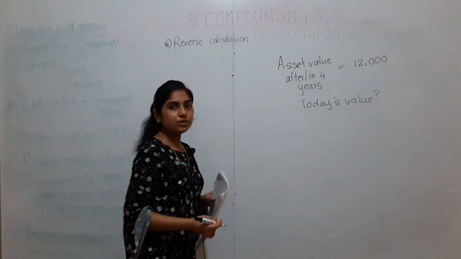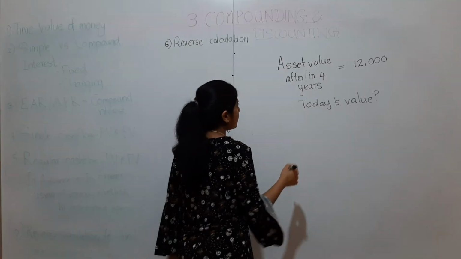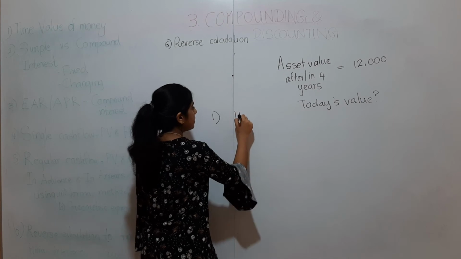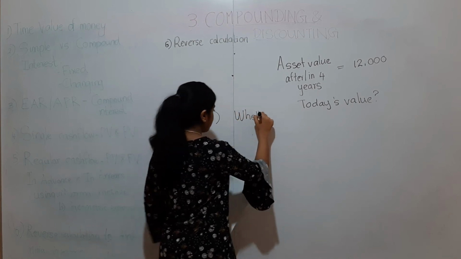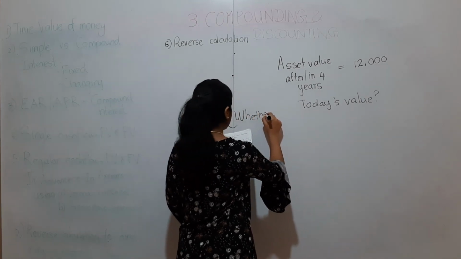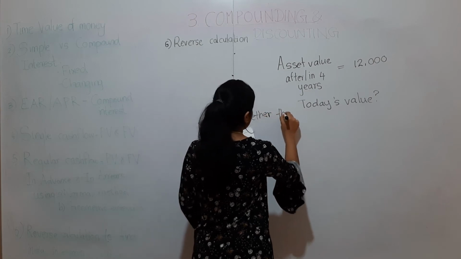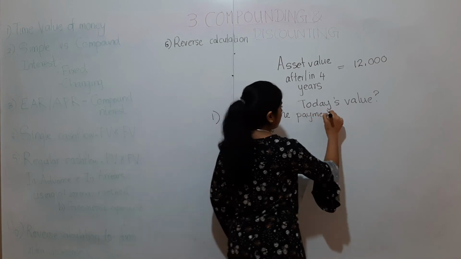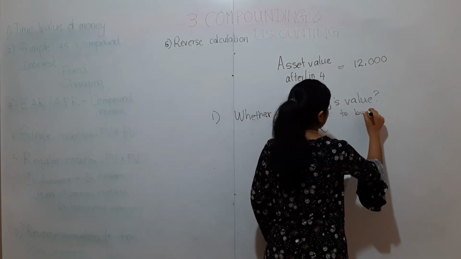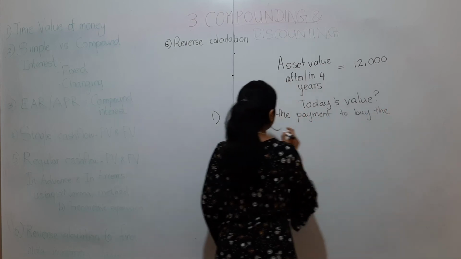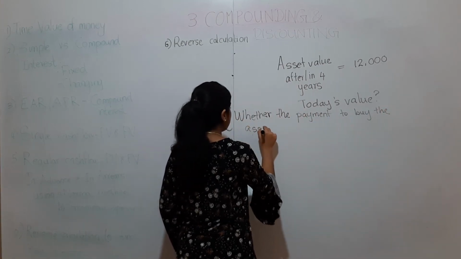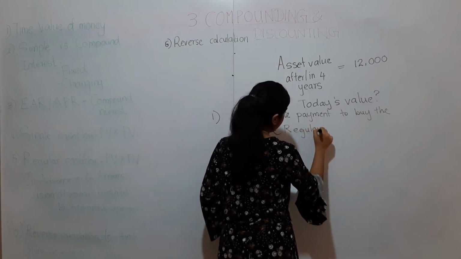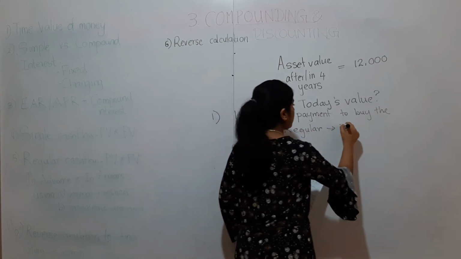So what you should do here is, you can apply, now the first question you need to ask is whether the payment to buy the asset is a regular payment or a single cash flow. An example of a regular payment for buying the asset means you are paying in installments.